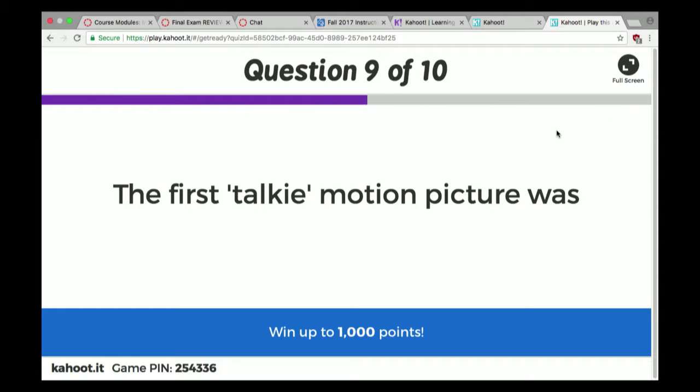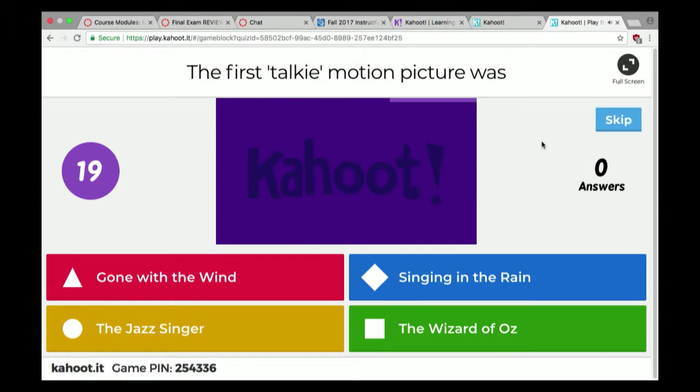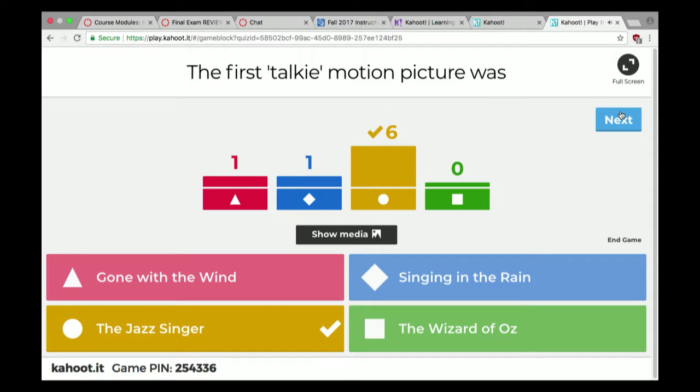The first talkie motion picture was The Jazz Singer. It was the first talkie motion picture.